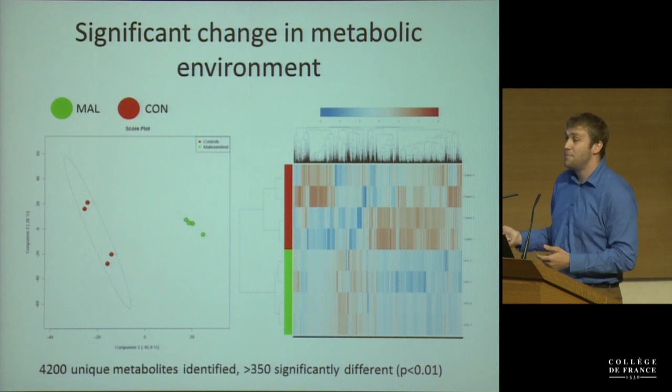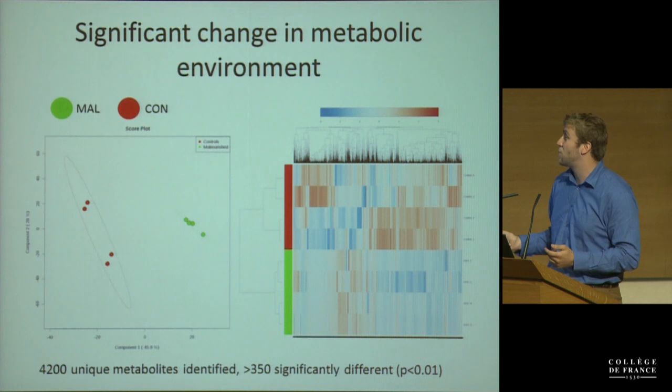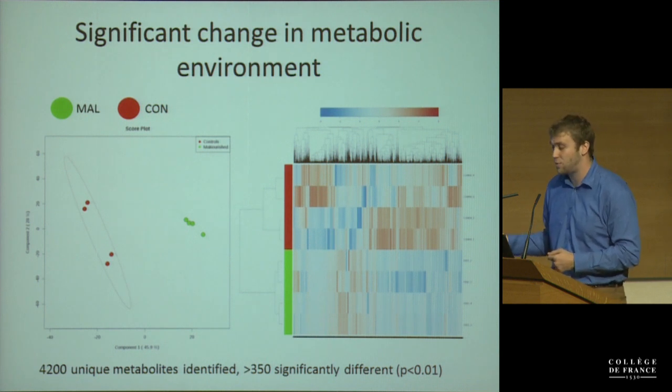So this is just a plot. Basically, what you can take from this is that the metabolic environment in the malnourished mice was quite different than that in the control mice. And if you were to just look at a heat map of all the changes, you can see that here are the malnourished metabolites. And you can see there's a lot of differences, a lot of downregulation here and opposing differences that you can see in the control mice.